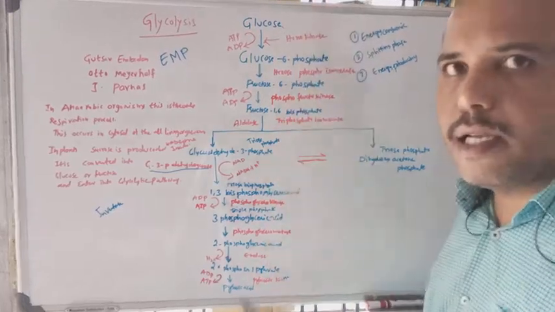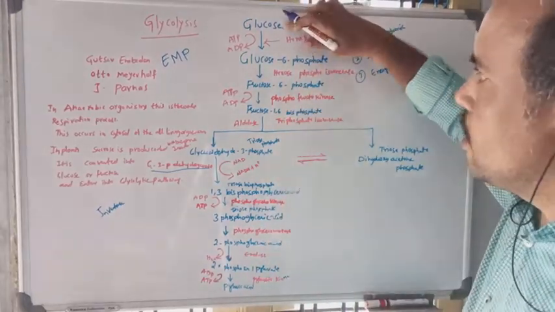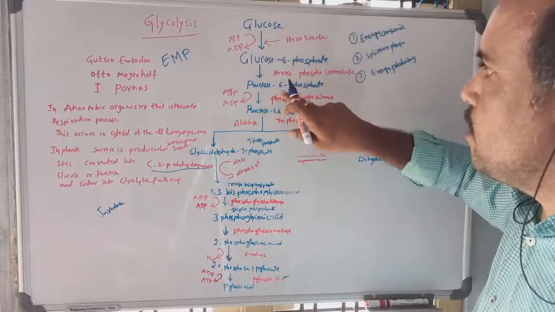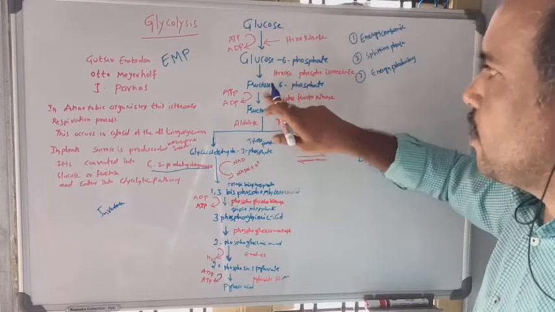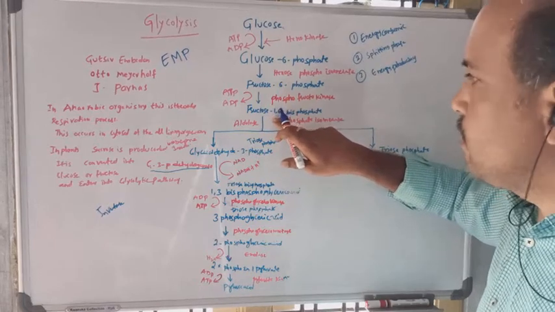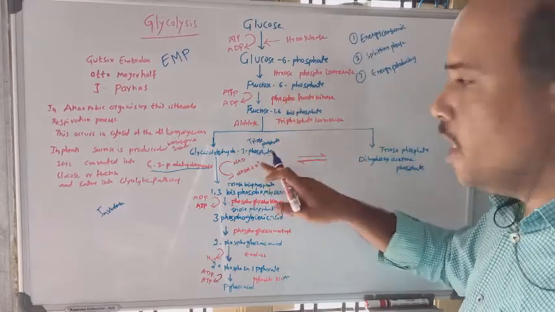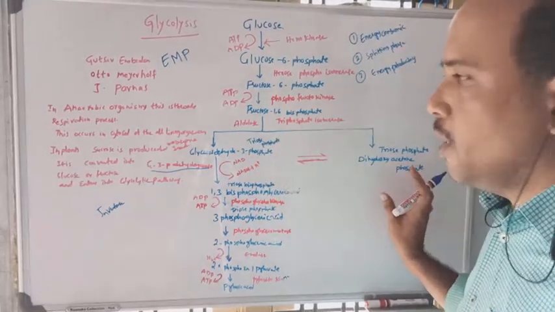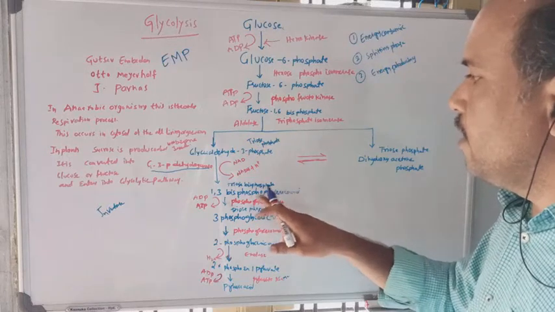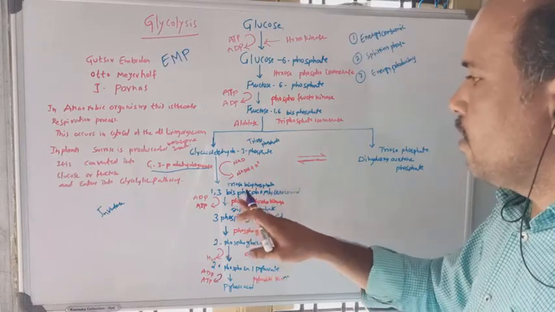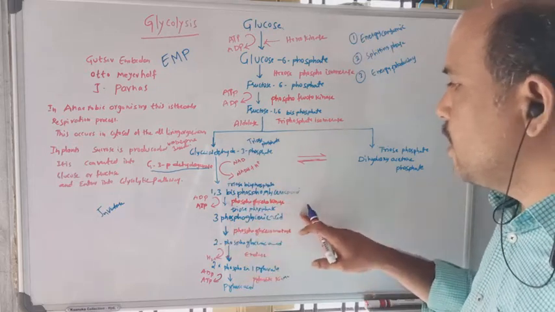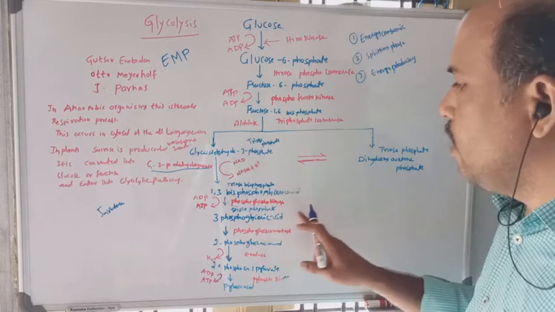Now let us discuss each and every step again. Glucose is first converted to glucose 6-phosphate, and later the glucose 6-phosphate is converted into fructose 6-phosphate. Fructose 6-phosphate is converted into fructose 1,6-bisphosphate. The formed fructose 1,6-bisphosphate splits into glyceraldehyde 3-phosphate and dihydroxyacetone phosphate. The glyceraldehyde 3-phosphate is converted into 1,3-bisphosphoglyceric acid, which is converted into 3-phosphoglyceric acid. These are triose phosphate molecules.